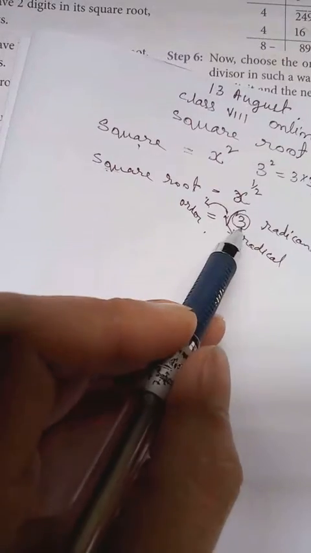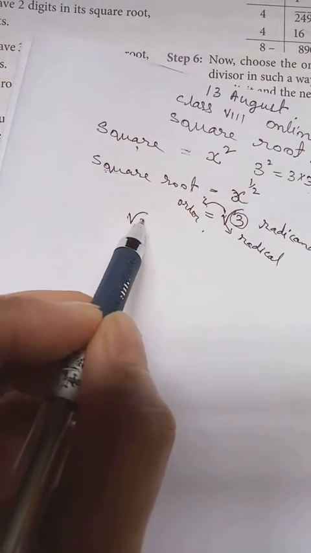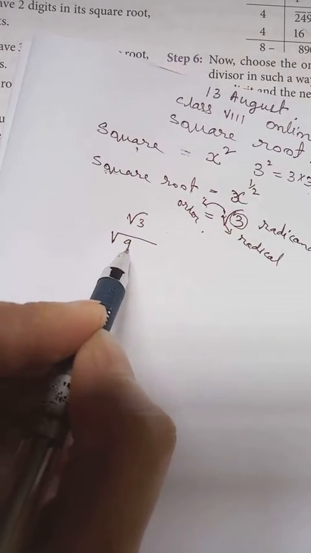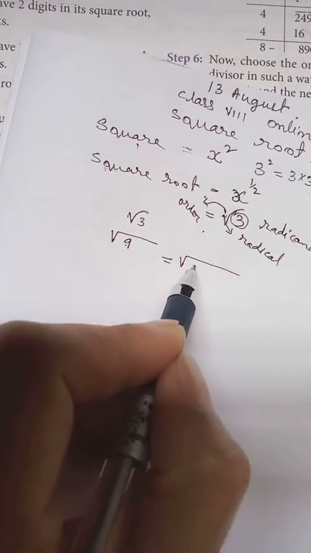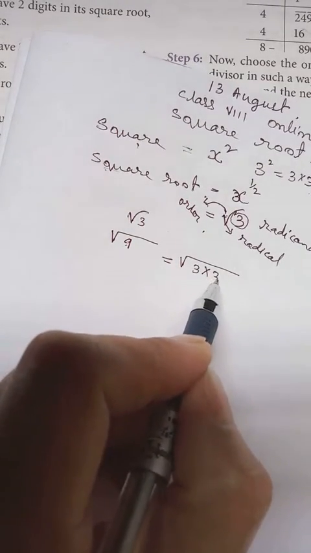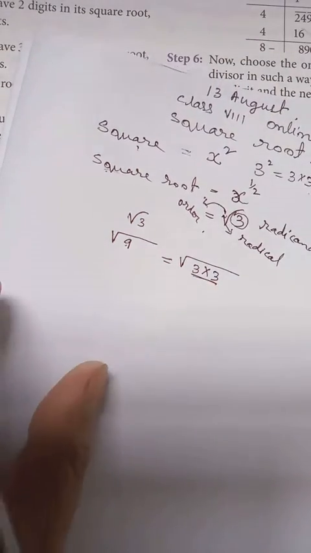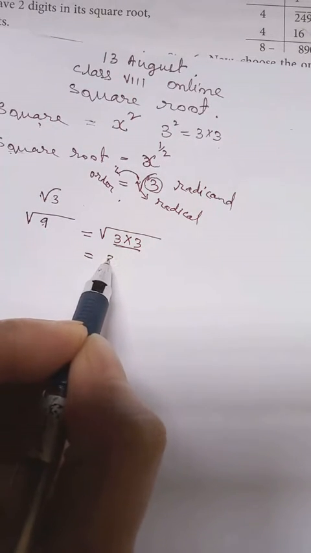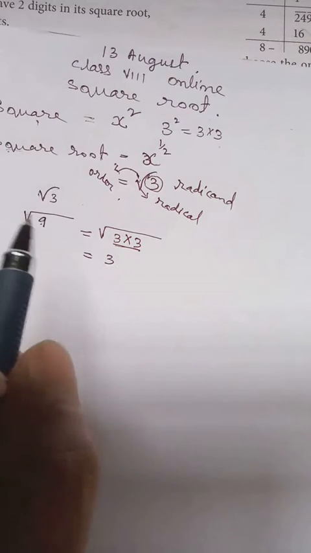So like 3, we don't have any factors. It remains under the root only. But suppose you have square root 9. Then in this case, what to do? 9, we can write it as 3 into 3. So here you see how many 3 are there? There are 2 of them. So when there are 2 of them, we can take them out. But we take out only 1. Okay, so that is square root.